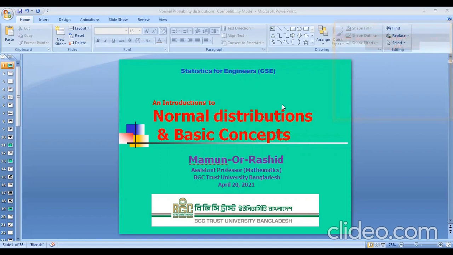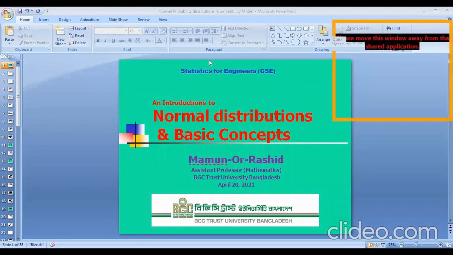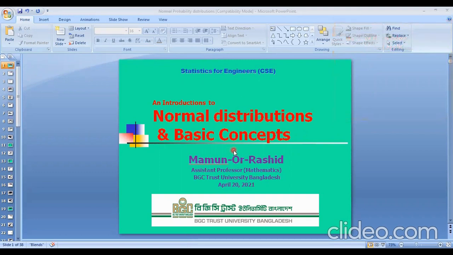In our previous lectures, we have discussed more about probability distributions. There are two types of probability distributions: one is a discrete probability distribution, another is continuous probability distributions. In our previous lectures, we discussed two examples of discrete probability distributions: one is binomial distributions, another is Poisson distributions. So today we will be discussing normal distributions, which is an example of continuous probability distributions.